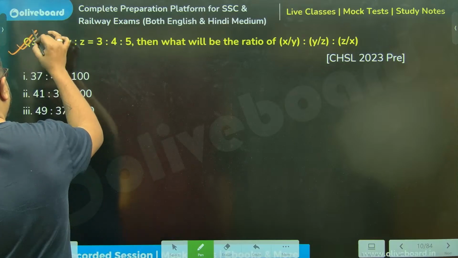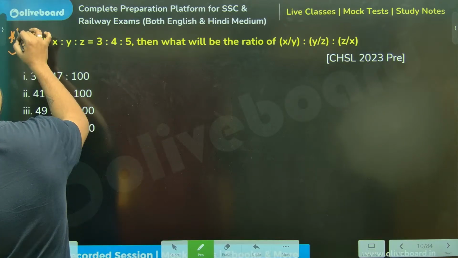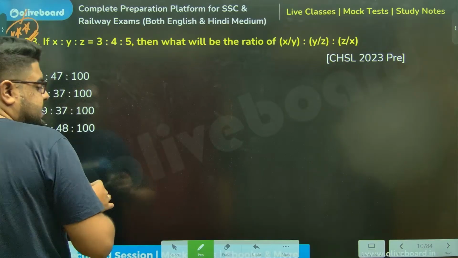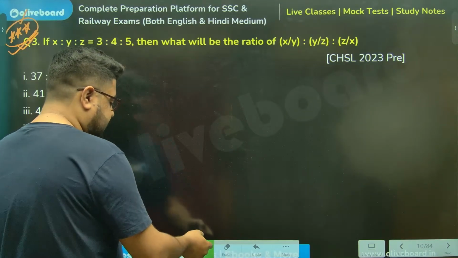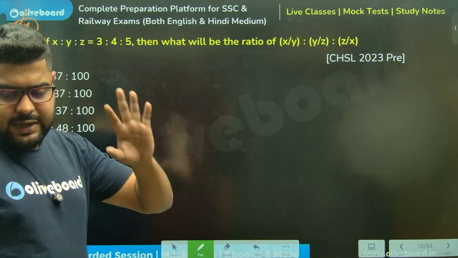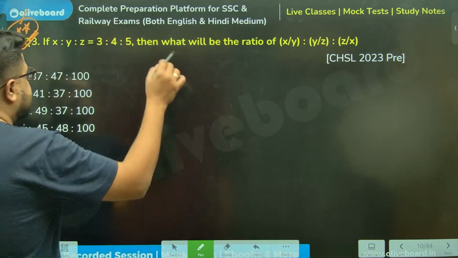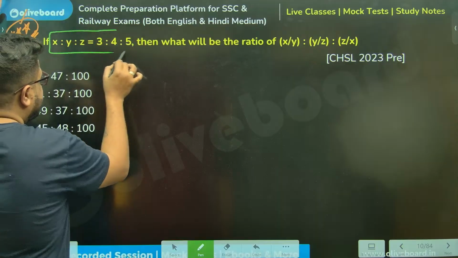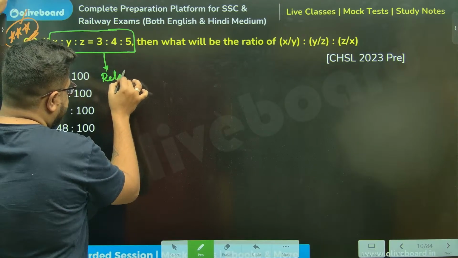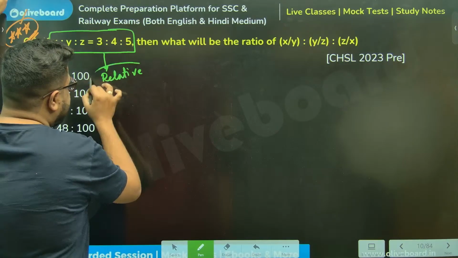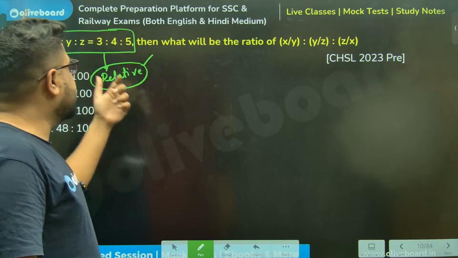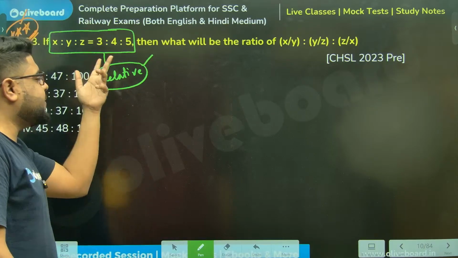Now, a very, very important question, because I want to have a discussion with you guys on this. Think about this. I don't want answers here. Understand the logic. That's the most important thing. They have given you a ratio. I told you guys, they have given you something relative, because ratio is relative. x is to y is to z equal to 3:4:5.